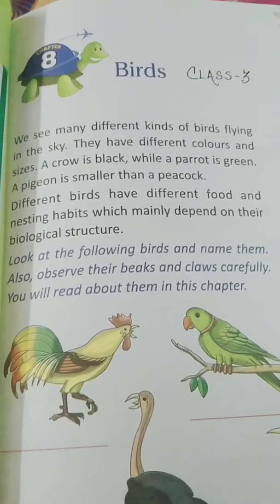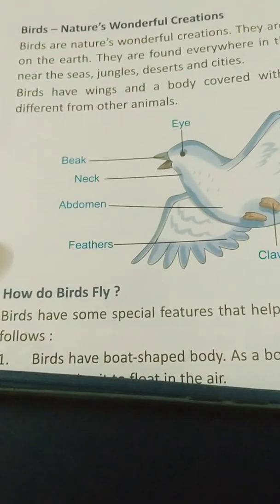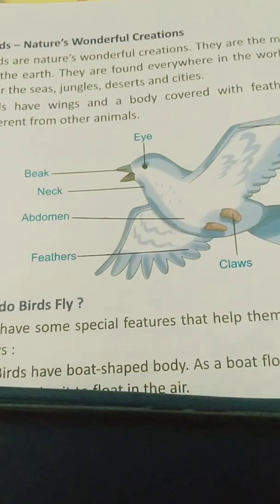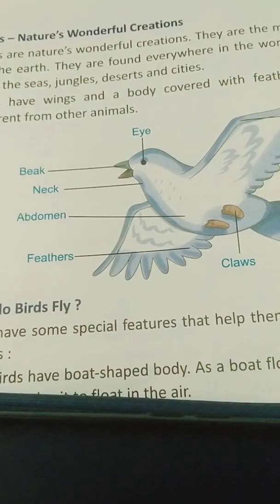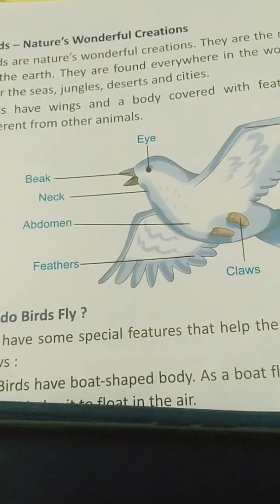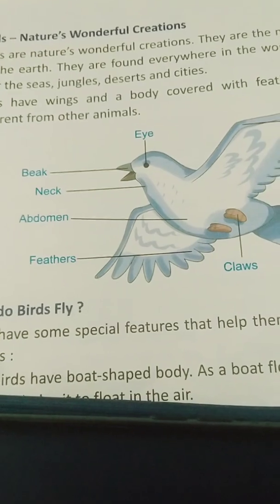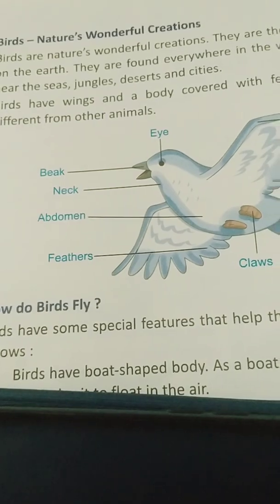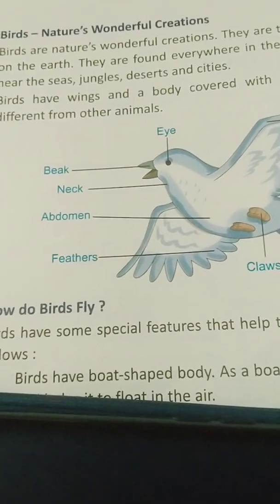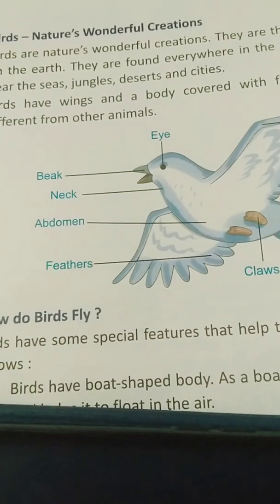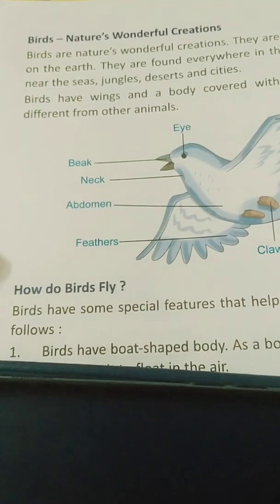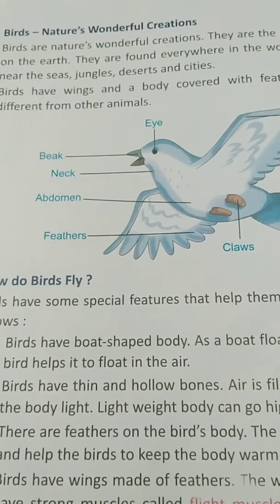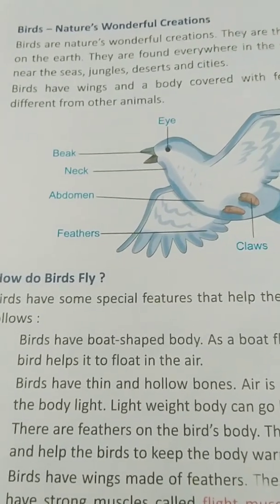So let us read about birds. Birds, nature's wonderful creation. As I told you, wonderful creation. They are the most attractive creatures on the earth. They are found everywhere in the world, in the polar regions, near the seas, jungles, deserts, and cities. So you can find birds everywhere. Birds have wings and a body covered with feathers, which make them different from other animals.